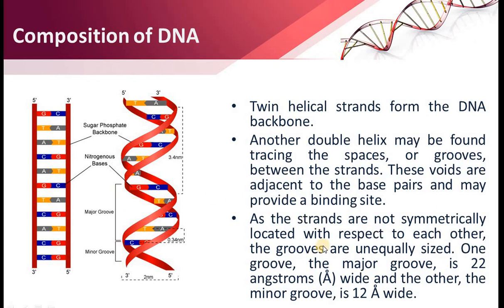As the strands are not symmetrically located with respect to each other, the grooves are uniquely sized, unequally sized. One groove, the major groove, is 22 angstrom wide, and the other is a minor groove that is 12 angstrom wide. Now the DNA is coiled in this way only, right?